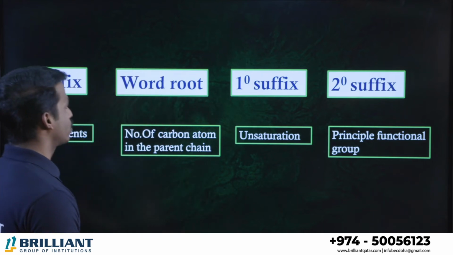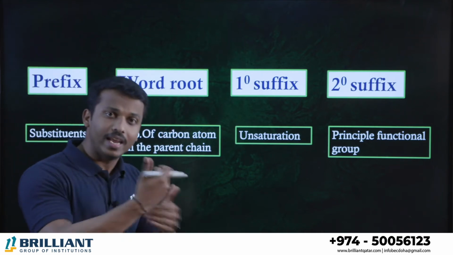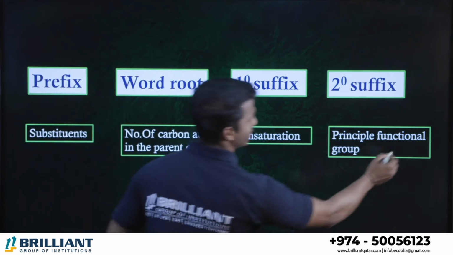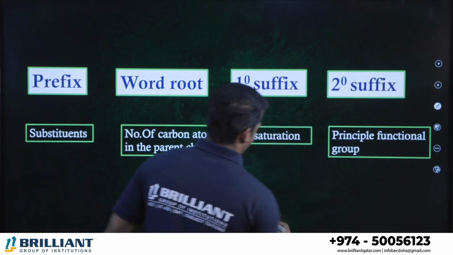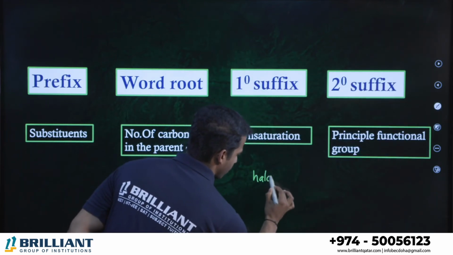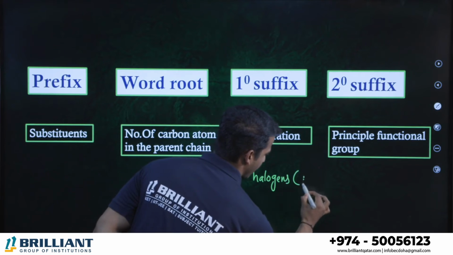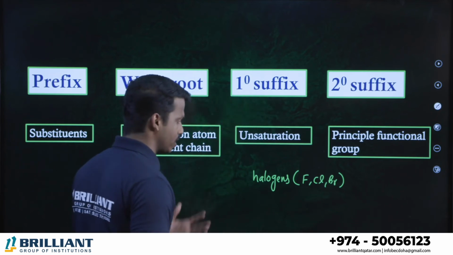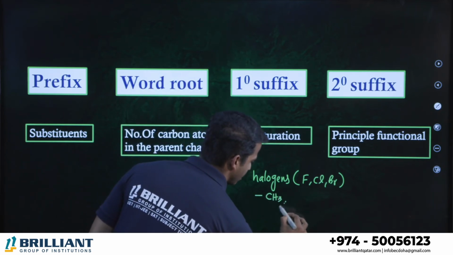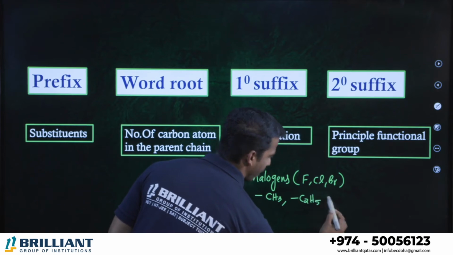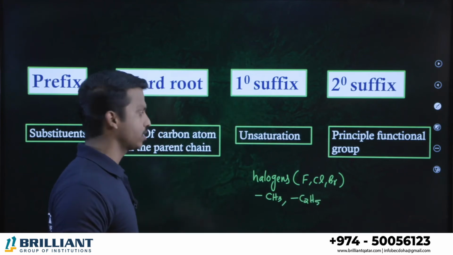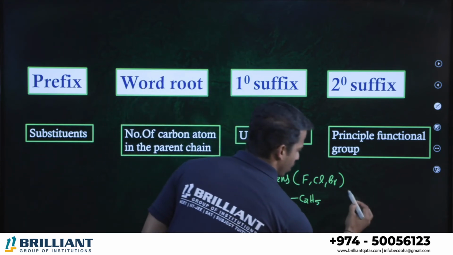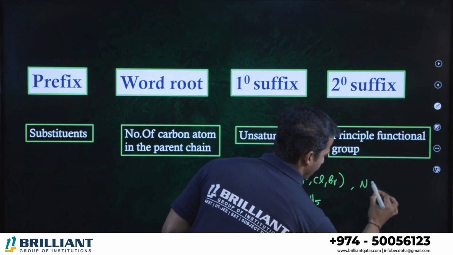Other than alcohol, what are the lower priority groups? You know the lower priority groups compared to alcohol: halogens. What are the halogens we have? Fluorine, chlorine, bromine, iodine, etc. Halogens, and also methyl, CH3, ethyl, C2H5, propyl, isopropyl, the normal branches, and some common groups like the nitro group.